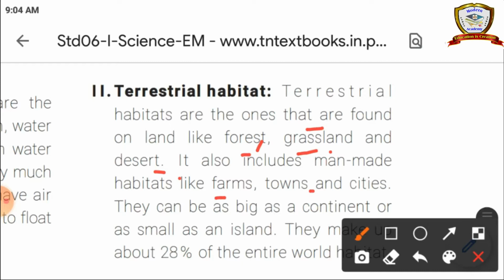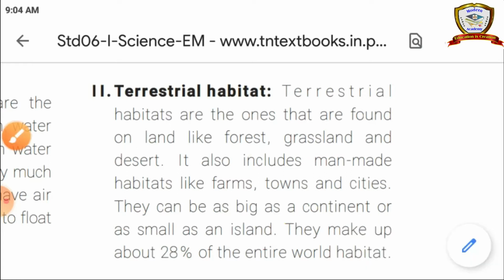They can be as large as a continent or as small as an island. They make up about 28% of the entire world habitat. So on the earth itself, just 28 percent is terrestrial habitat.